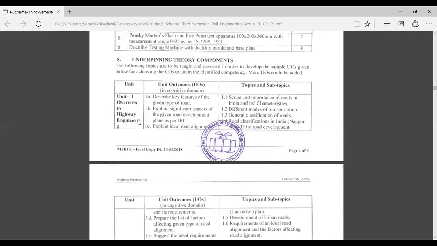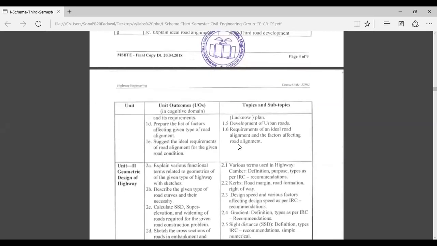This unit is for 4 marks and contains the subtopics: scope and importance of roads in India and its characteristics, different modes of transportation, general classification of roads, road classifications in India, Nagpur and Lucknow plan, development of urban roads, requirements of an ideal road alignment and the factors affecting road alignment.